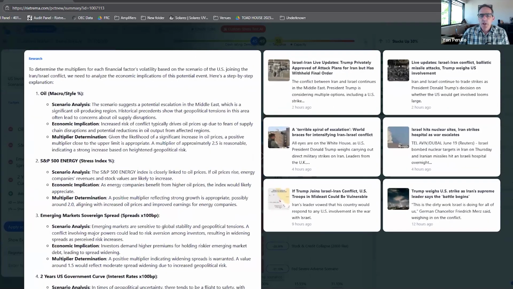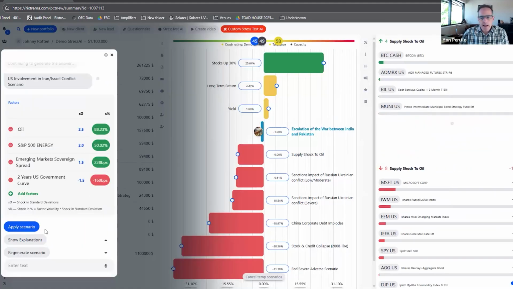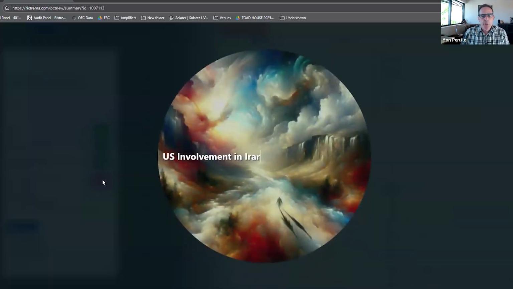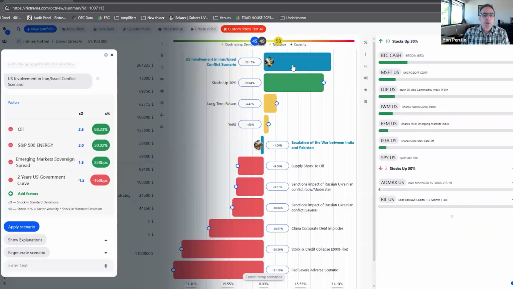Now, one of the things that I will say is that I had to think pretty hard about this type of scenario, and so I went back and I looked at the Iraqi war and some other wars. And what we tend to see when the U.S. is involved is a decrease right off the bat, the market reaction, and then an increase in the U.S. market in particular, and it tends to outperform the other global markets. So if I apply this scenario, you'll see that it's actually going to be a pretty big increase in here. It's actually one of our top increases because we have a balanced portfolio.